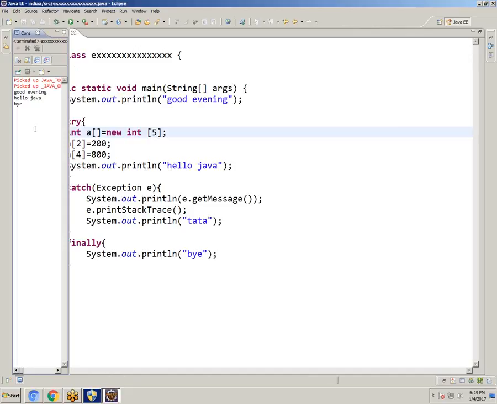Bye every time. If try is executing or not, catch executing or not, at any cost finally will execute. But hello Java, sorry. Which one is not coming? Tata is not coming. Why is it not coming?